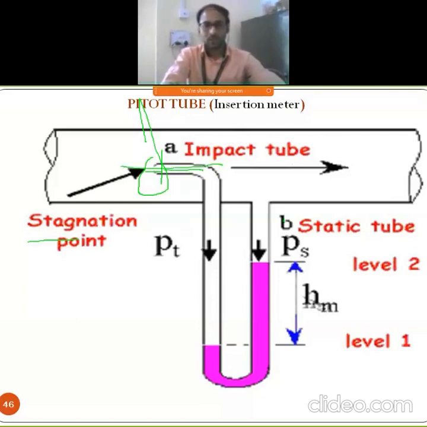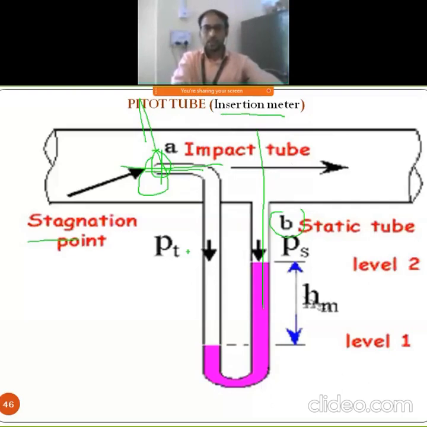And this is the point B, which is perpendicular to your stagnant fluid, which is perpendicular to your tube or the stream of your liquids. But the measurement depends on that pressure head and that velocity. We have to consider the velocity at that point only, which is inserted perpendicular inside your tube. So it is called as what? Insertion meter.